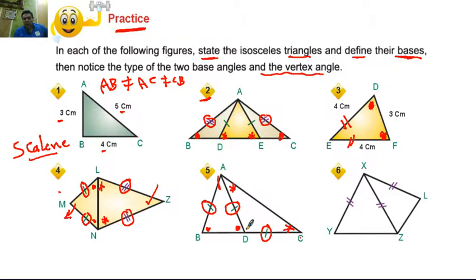The vertex angle is D. Number six, the triangle XYZ, the two sides XZ and XY. The two base angles are angle Y and angle Z. The other triangle XLZ, the two sides XZ and XL. The two base angles are angle Z and angle L. The vertex angle is angle X.